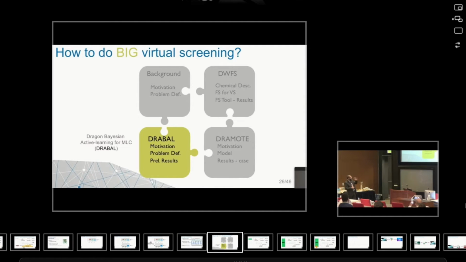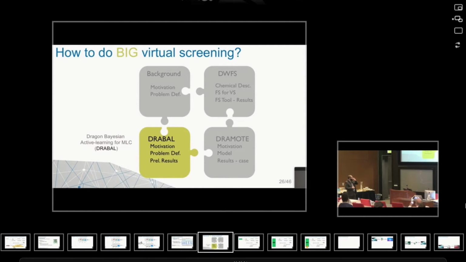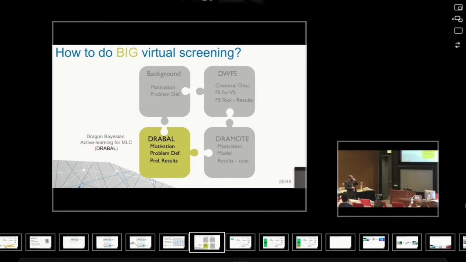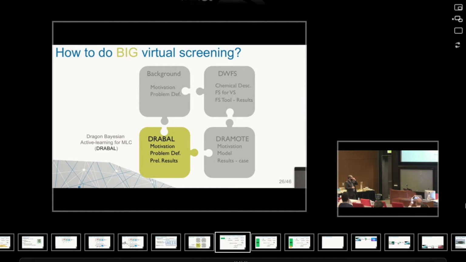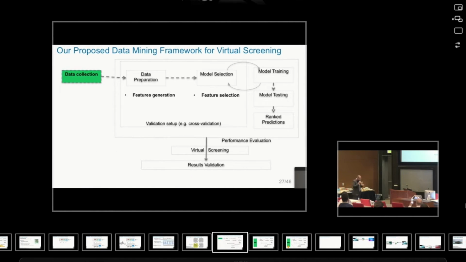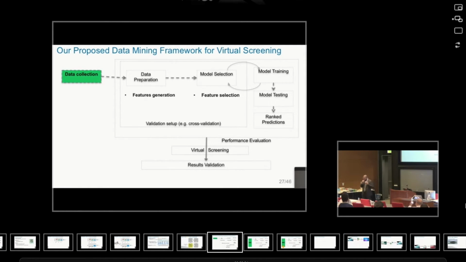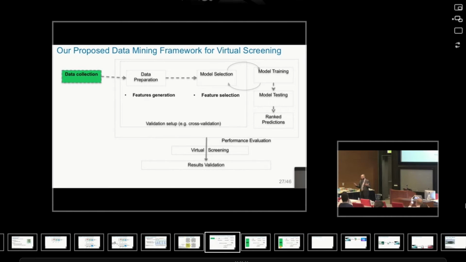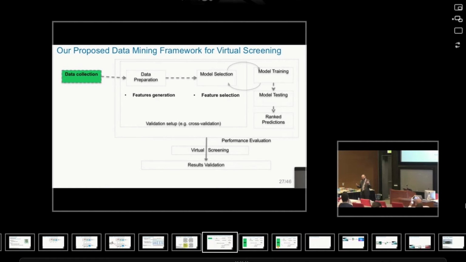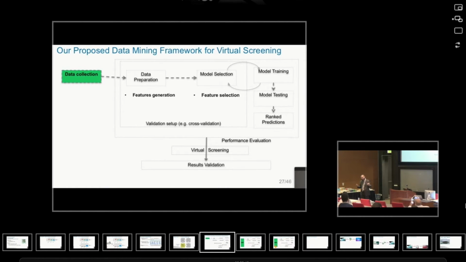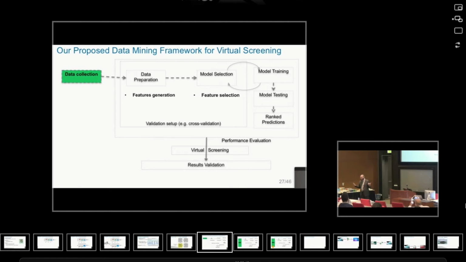Now I come to DRABAL, or Dragon Bayesian active learning for multi-label classification. Here we are trying to address this question: can we really enable big virtual screening, where we can exploit more data other than just dealing with a single bioassay?